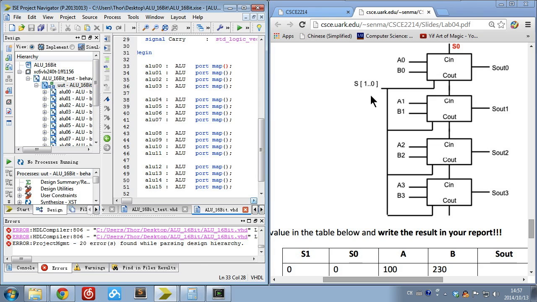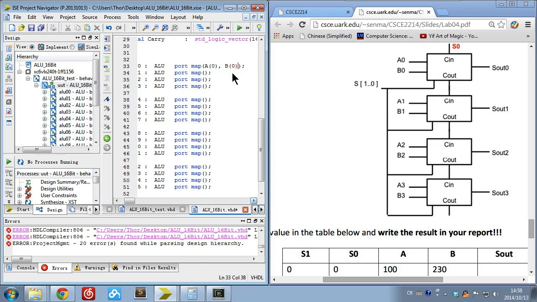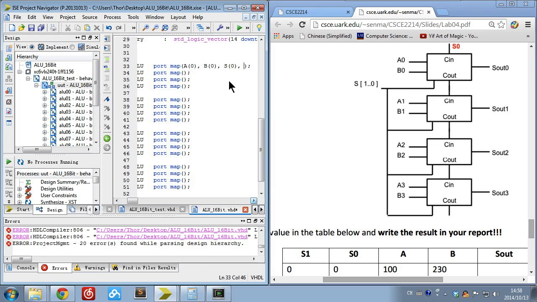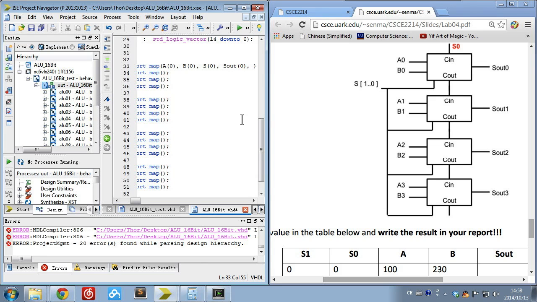Okay, so the first input is the 0 bit of A, and the second one is B, also B0. And then the C in is S0, selection S. So don't forget the parentheses here. Although on the diagram it just gives you S0, it means the 0 bit of S. And the S out is the S out 0 bit. Okay, and the C out. Oh, sorry, I forgot. This port is S, and here is S out.